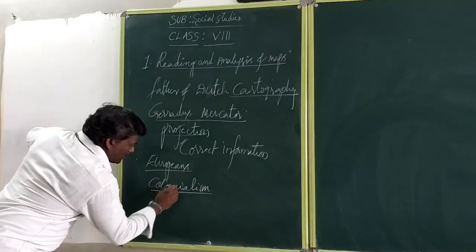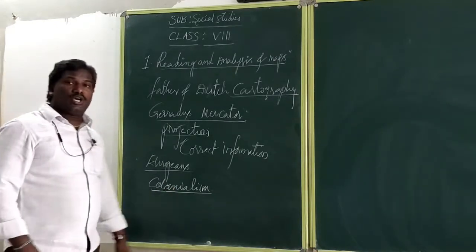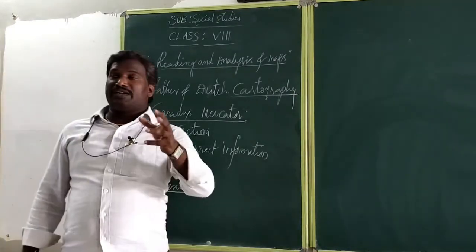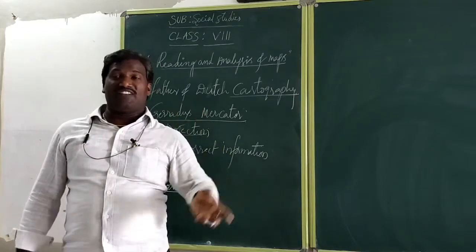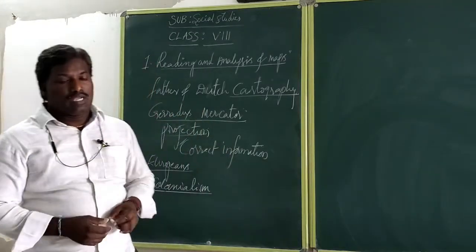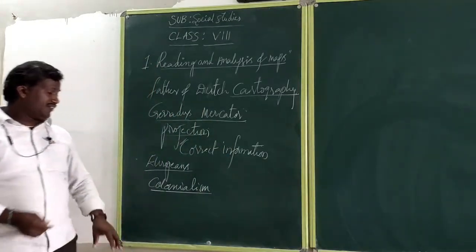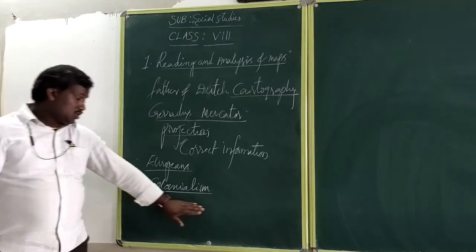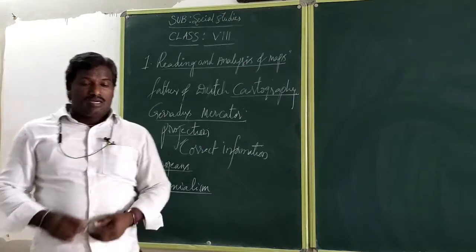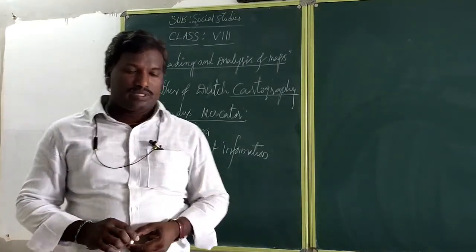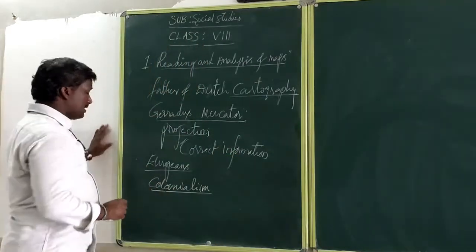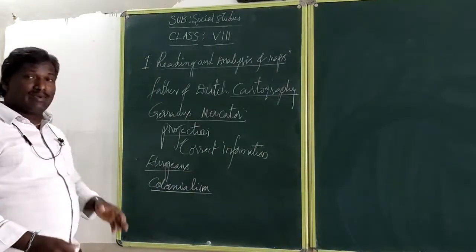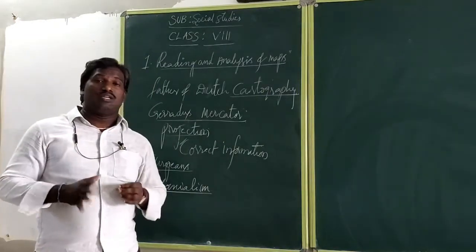In that colonialism, how the colonies were established, how they took different types of raw material and went to their native country by ship, and how they introduced the different types of military. For that purpose they prepared the different types of maps. According to the Europeans, different types of maps show climate, crops, and boundaries.